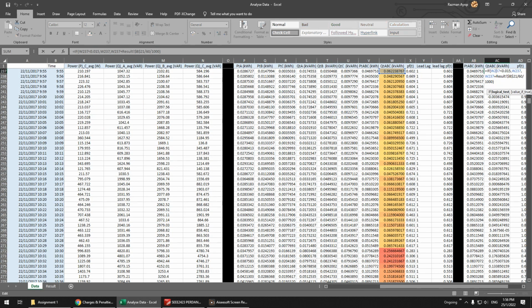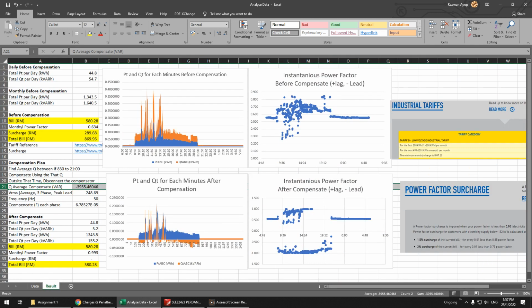For me, it is when the value is more than 0.015 kVARh. When it's less than that, you just leave it out, no need to put the capacitor. But if the value is larger than 0.015, you have to connect the capacitor, and that means you have to include this value, and make sure this is in VAR.